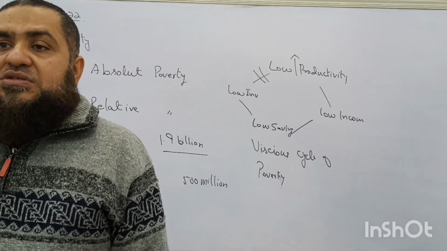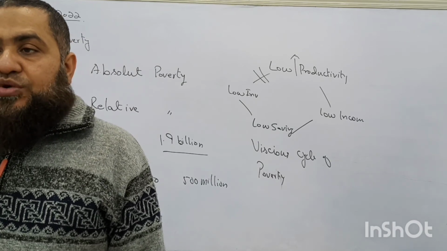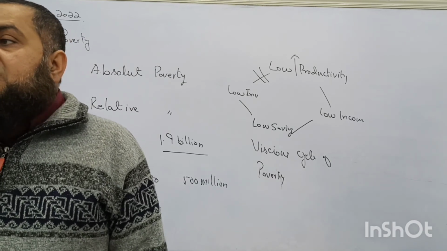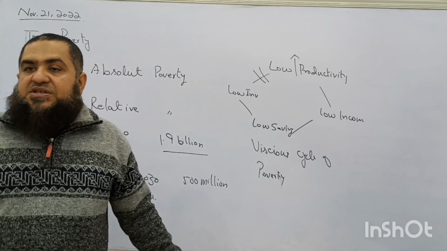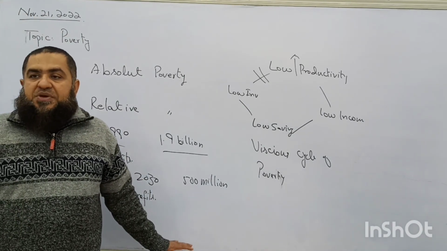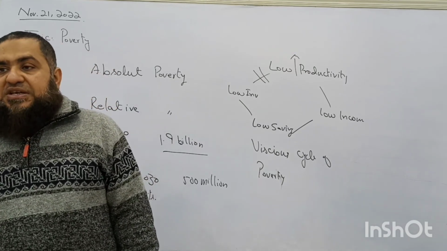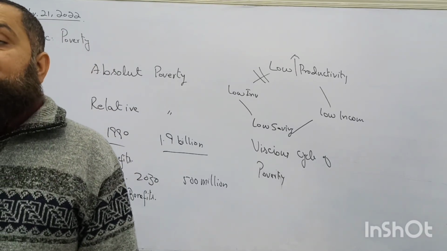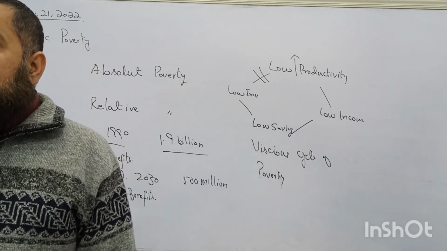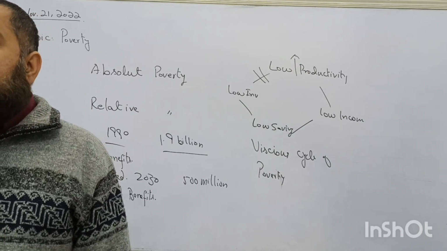So the rich people are taxed more progressively, they have to pay more taxes, and out of those taxes government is financing these benefits, either they are means tested or universal benefits. Okay? Although progressive taxation is having disincentive to hard work, disincentive to investment, but they are still used to have more circulation of income from rich to poor.